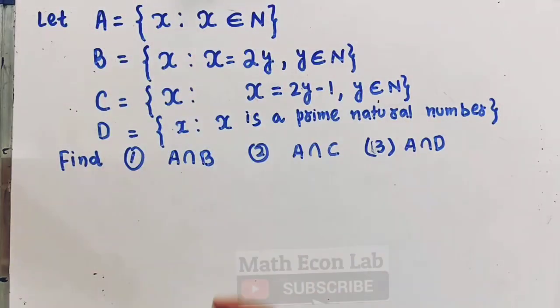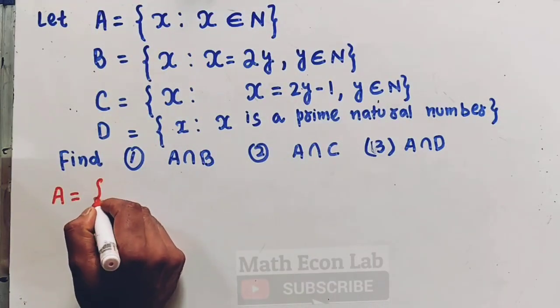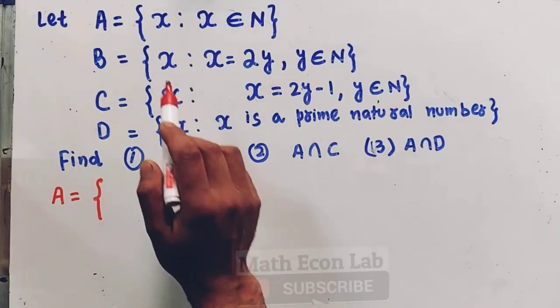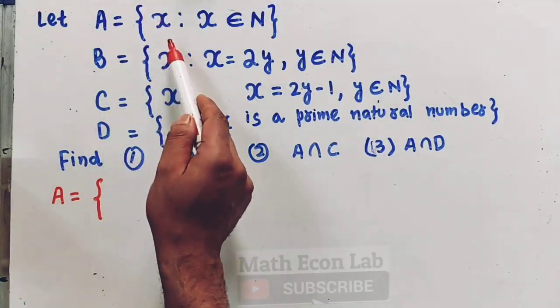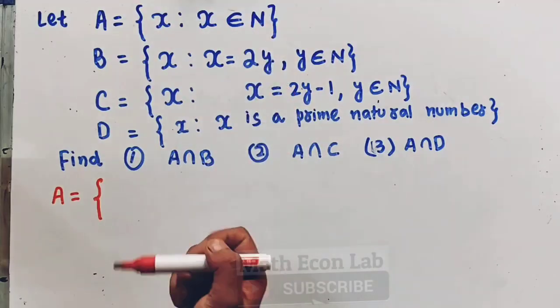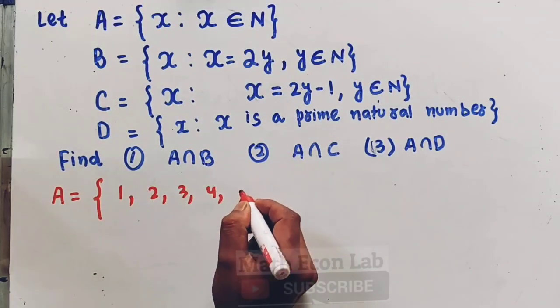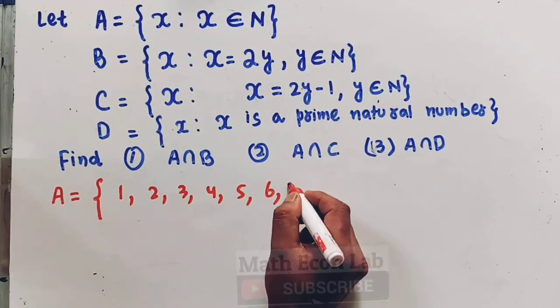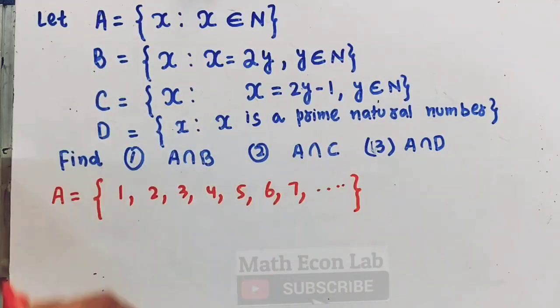Okay, so let's write these sets in what we call the roster form. So we have set A. What will be the elements in set A? Since we are being told that set A is the set of all x such that x belongs to natural numbers, we know that it will be 1, 2, 3, 4, 5, 6, 7 and so on. This is the first set.